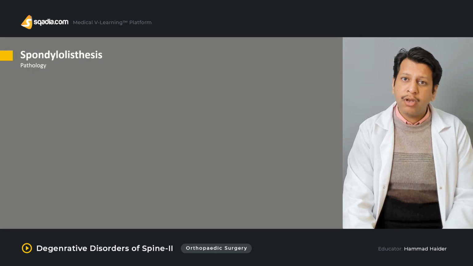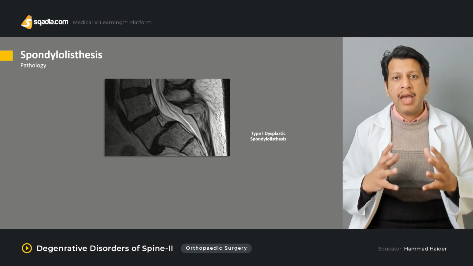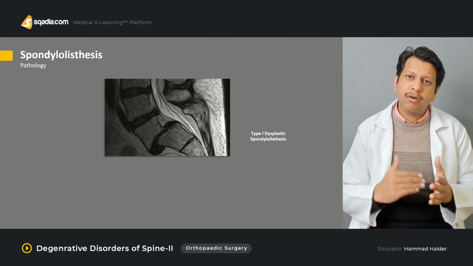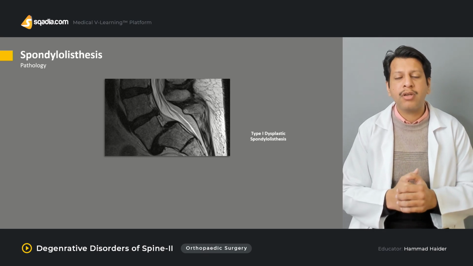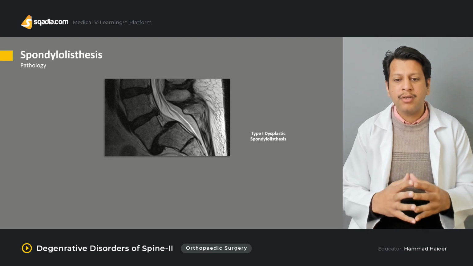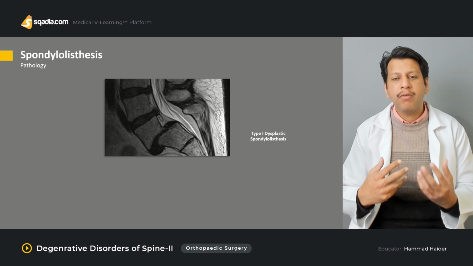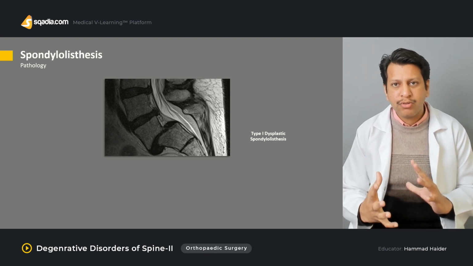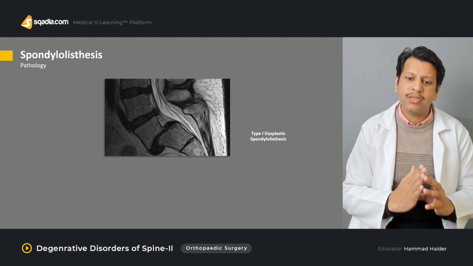Then comes the pathology. What you need to understand is that what happens here depends upon the cause of the slip, which is the actual underlying problem. For example, in the dysplastic type, the vertebrae are not well formed, which means their constraints are also not well formed, and when stress comes, it will lead to increased slip.